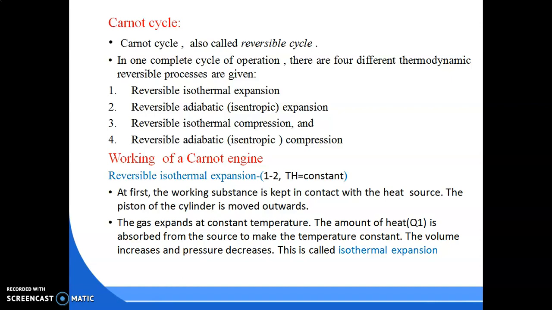Okay. Then we will discuss the working of the Carnot cycle. Basically we will discuss these 4 processes. The first process is reversible isothermal expansion, which we will denote as the 1 to 2 process. The state of the gas changes from state 1 to state 2. So for reversible isothermal expansion, process 1 to 2, isothermal means temperature constant. So here TH, the temperature T suffix H, is constant.